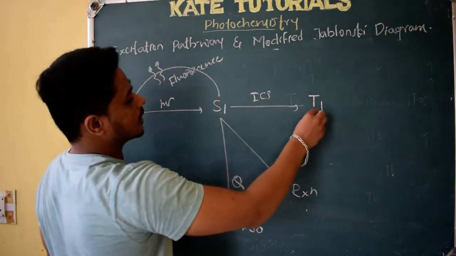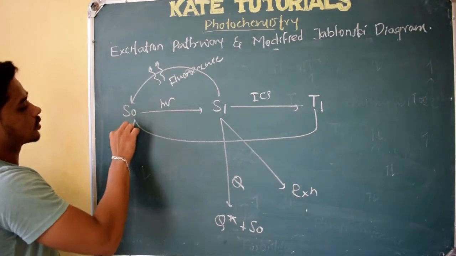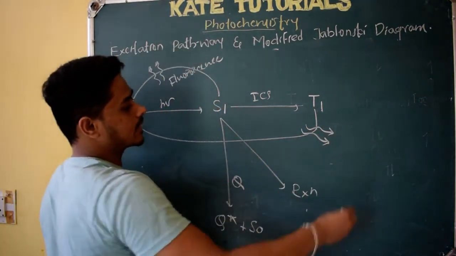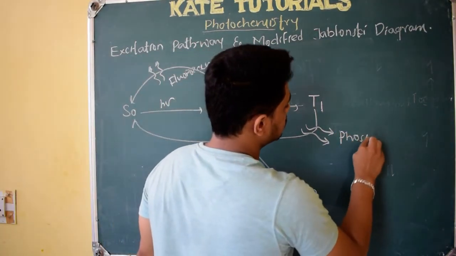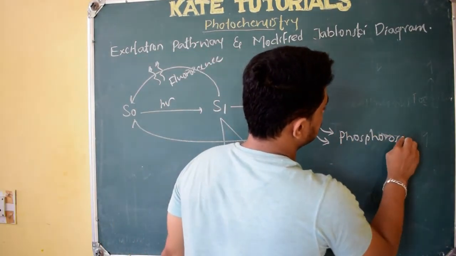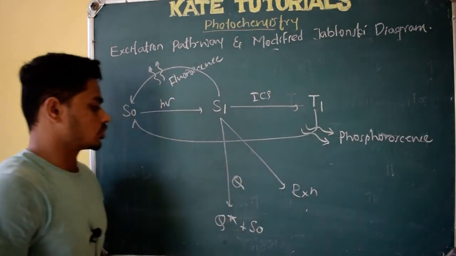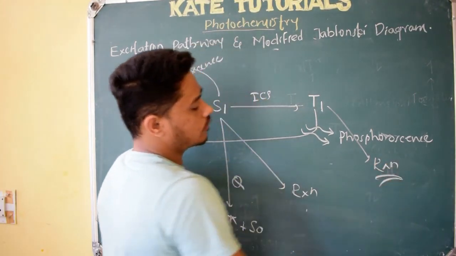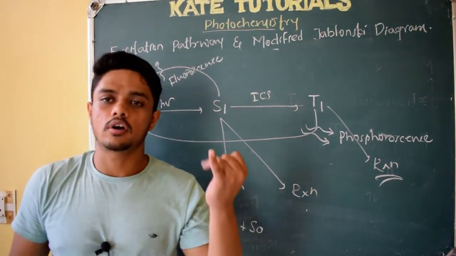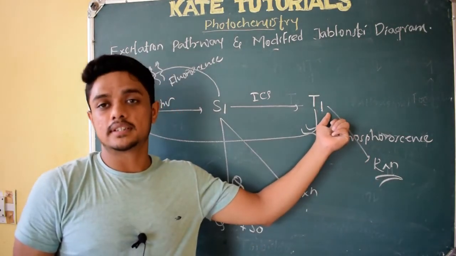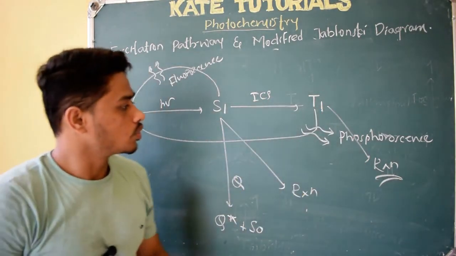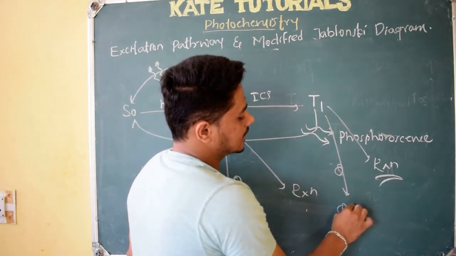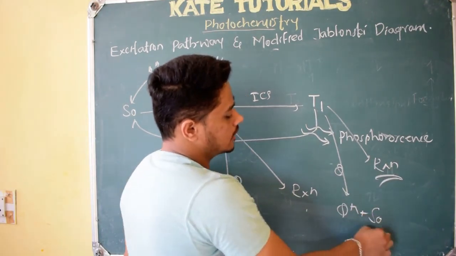Similarly, the triplet can directly come to the ground state by liberating some radiation, and that kind of radiation we call phosphorescence, right? Or it can do a reaction. Most of the reactions of ketones, Norrish type 1 and Norrish type 2, will react from this triplet excited state only, right? So it can do reactions. Or if I add any quencher, it will get excited and this will come back to the ground state without liberating any radiation.